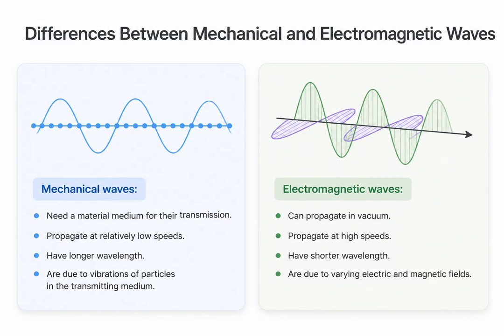To consolidate our understanding, let us compare the two. Mechanical waves need a medium, travel at relatively low speeds, generally have longer wavelengths, and rely on vibrating particles. Electromagnetic waves, however, can travel in a vacuum, move at the extremely high speed of light, typically have shorter wavelengths, and are caused by oscillating electric and magnetic fields.